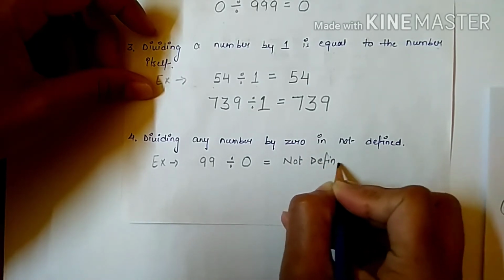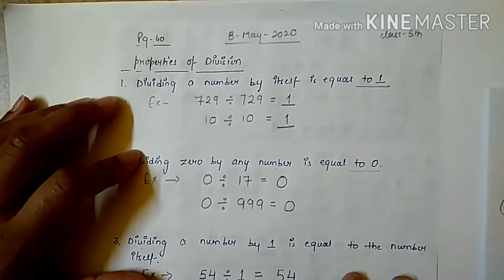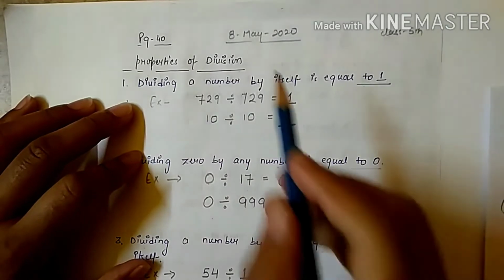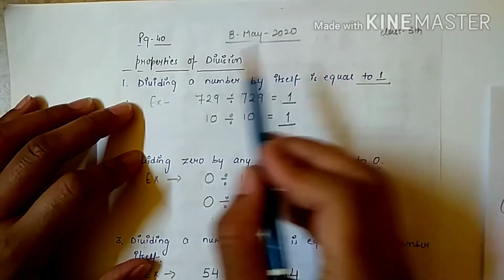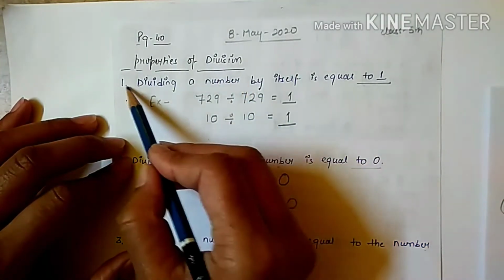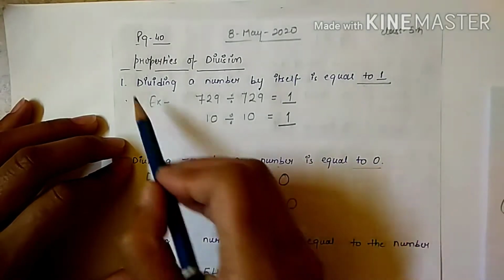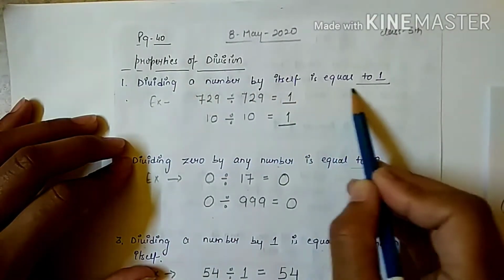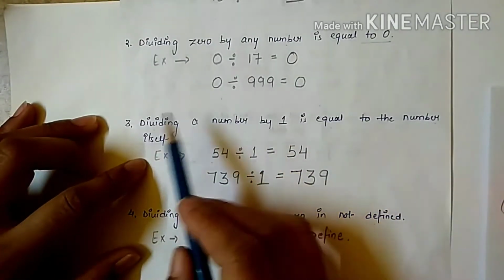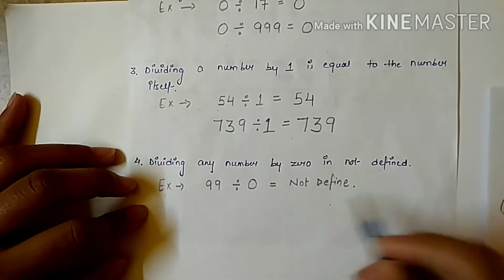So these are the properties of division. How are you going to do this in your notebook? First write the date on the top of the page, then write the heading, properties of division. Then after that, one by one write each property as I am doing here. First write the first property, then example, then write the second property, example, then write the third property, example, then write the fourth property, example.